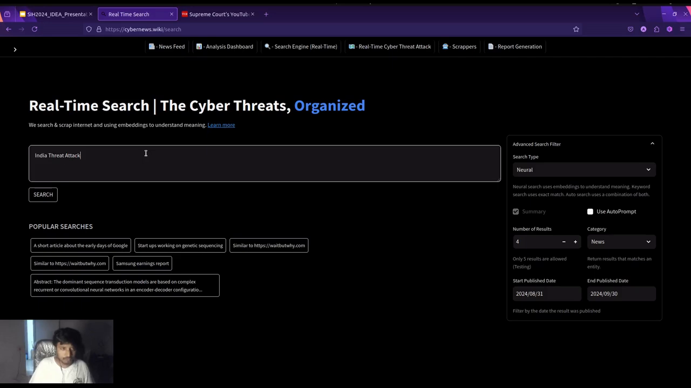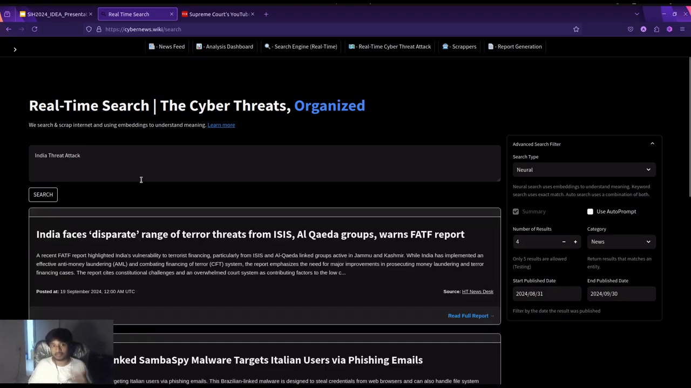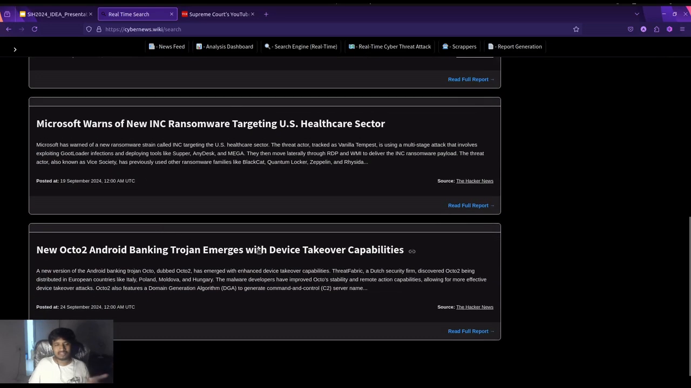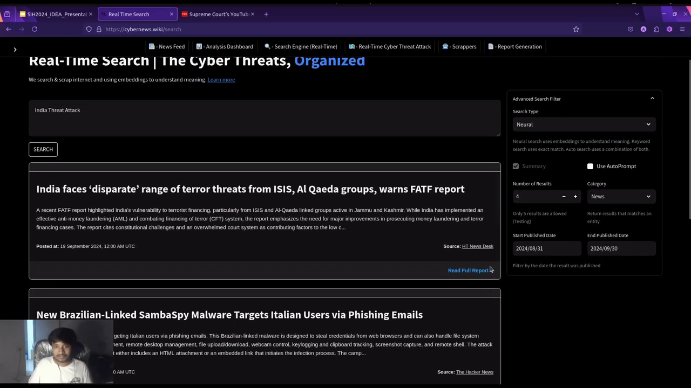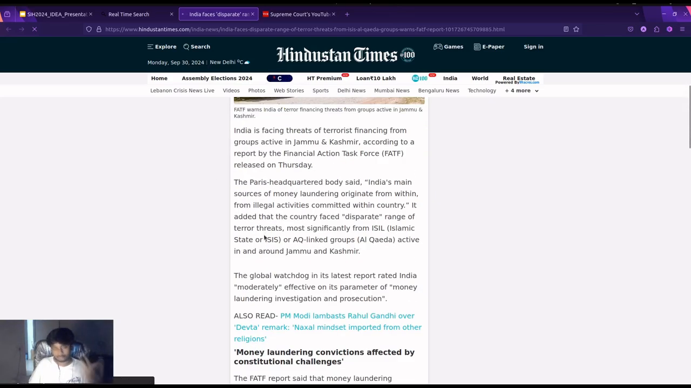So for example, I'm going to search Indian threat attack, and I will just wait maybe 5 to 10 seconds, and I'm going to get the results. This is how fast we are scraping and indexing the data. For example, I just scraped data saying India faced a desperate range of terror threats from ISIS, Al Qaeda, Group 1, and we just got too much data. You can also read the full article, for example read full report, and you're going to get the Hindustan Times report of the whole article.